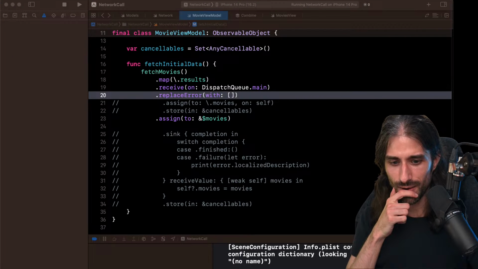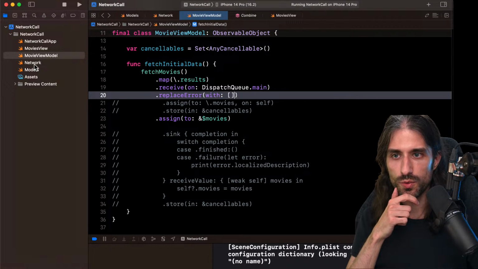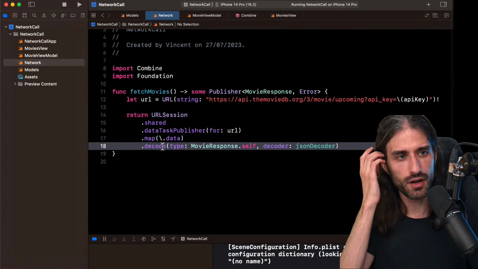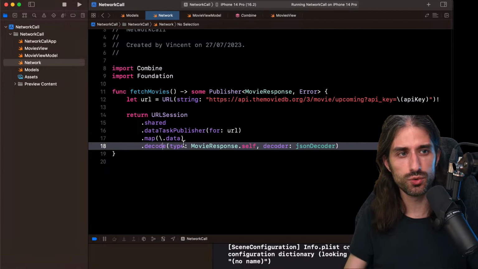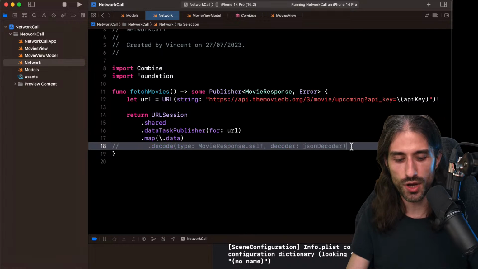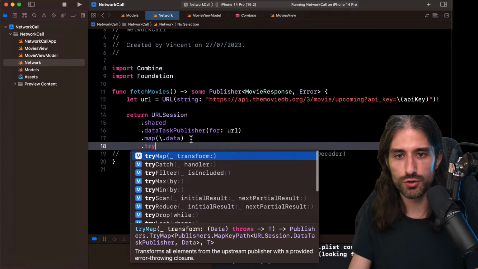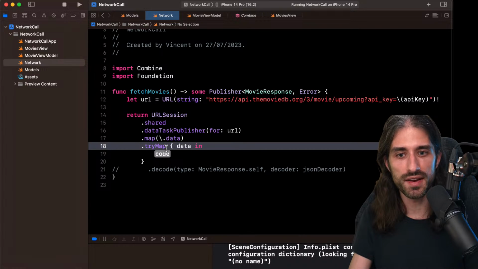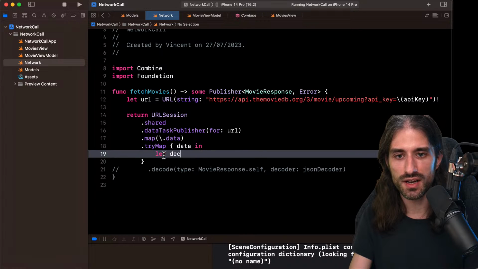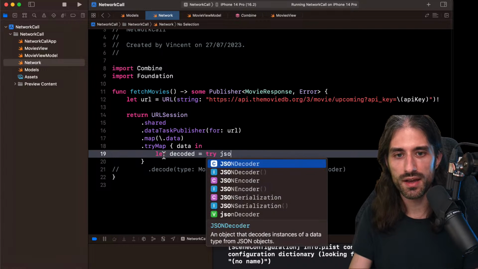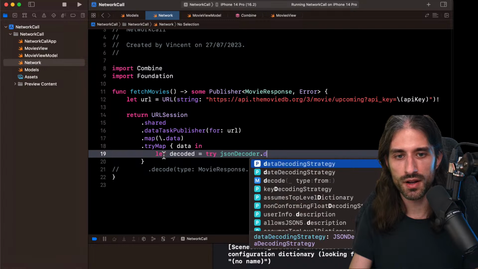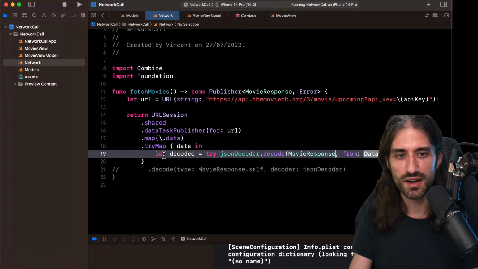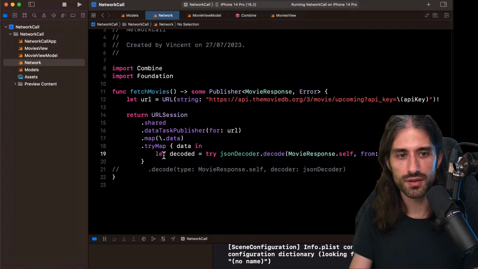Okay. What else did I want to show you? We talked about some publisher. Oh yes, wanted to show you one thing. So here you see I use the method decode, but if you don't want to use it, or if you need to do some more complex decoding code, you could actually make it yourself. And for this, you would use the method called tryMap, because you're doing a map that could produce an error, and so you would do tryMap, and then you would do let decoded = try JSONDecoder(), the global one, decode, so the type MovieResponse.self, and you decode from data.